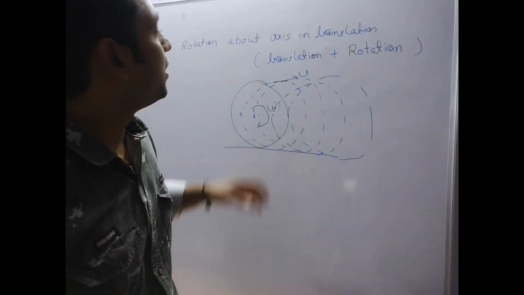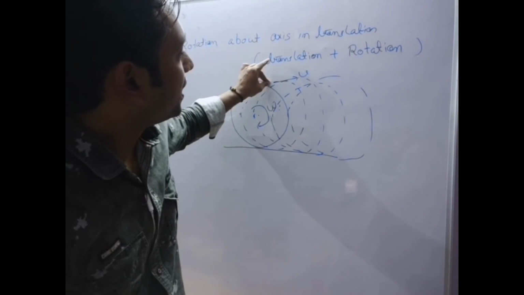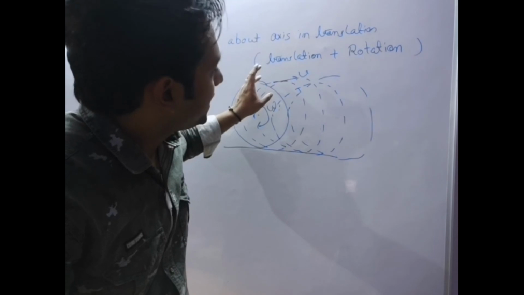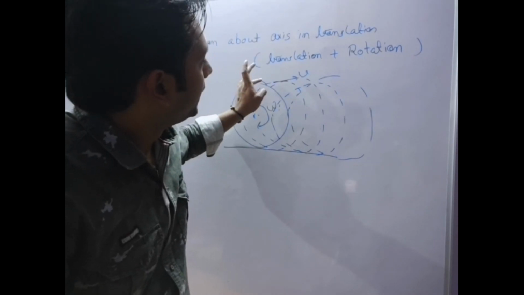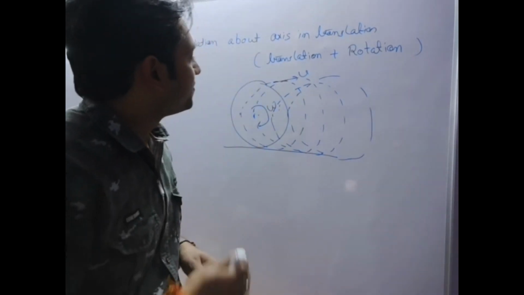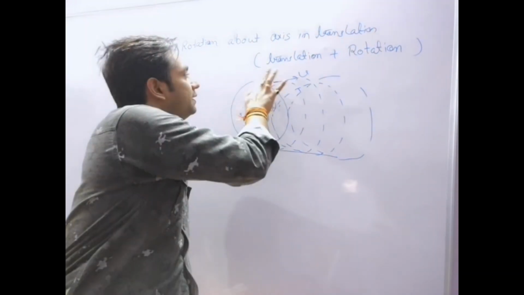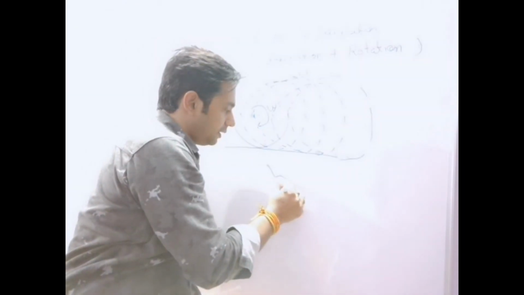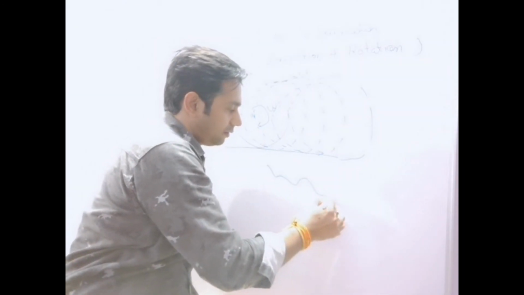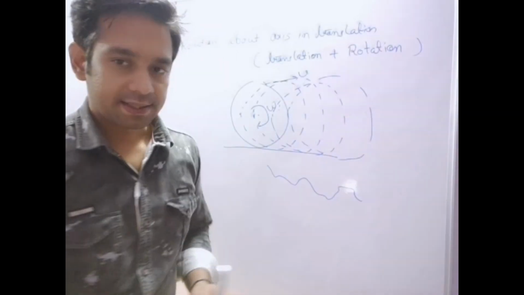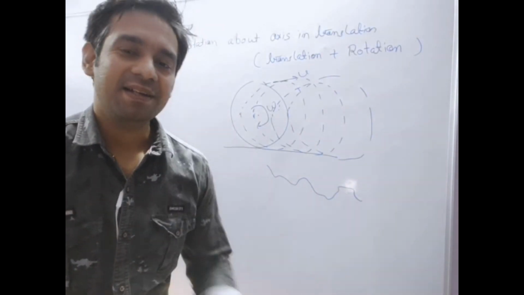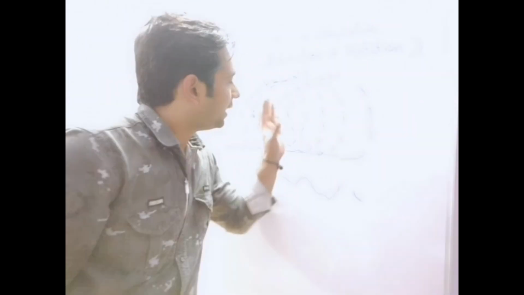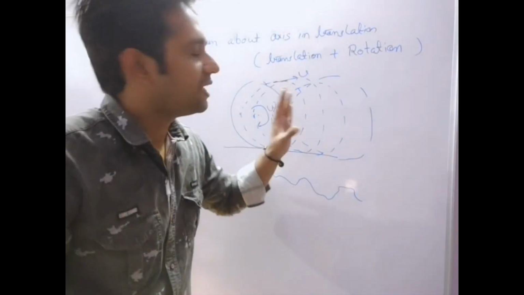If we try to trace the location or displacement covered by a particle, it will be like this, a very complex path, but if we consider translation and rotation separately, it becomes very simple.